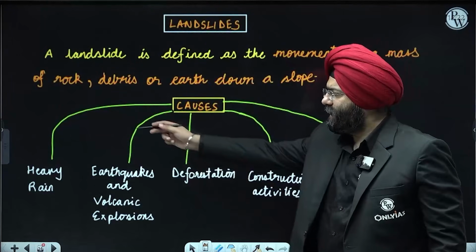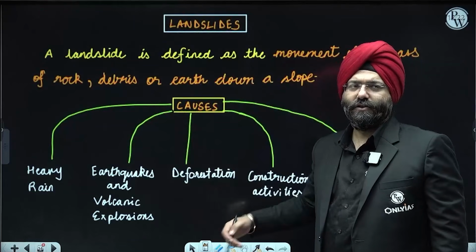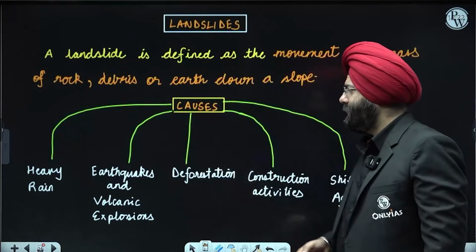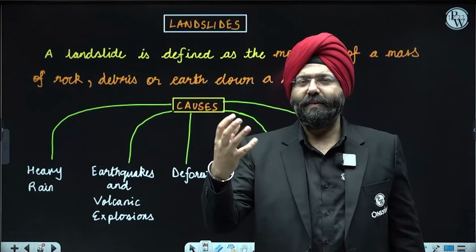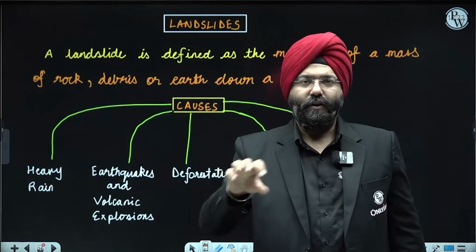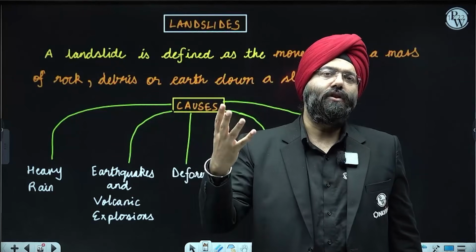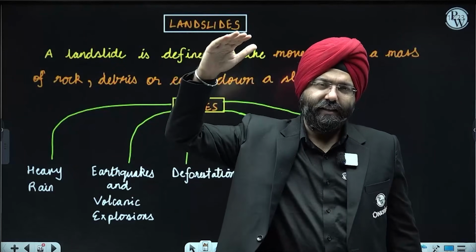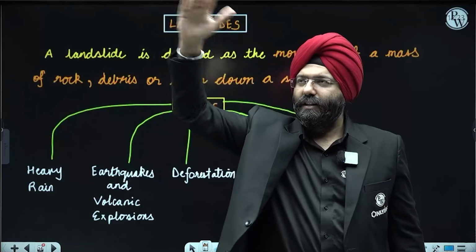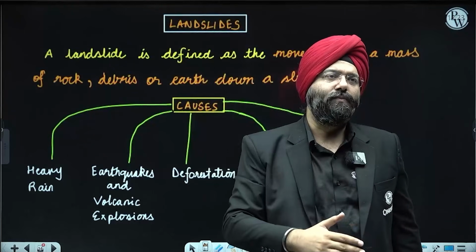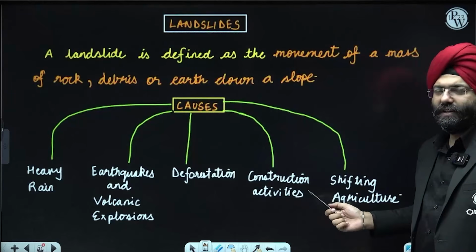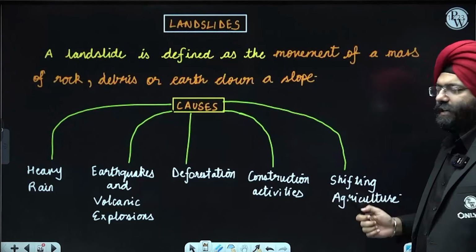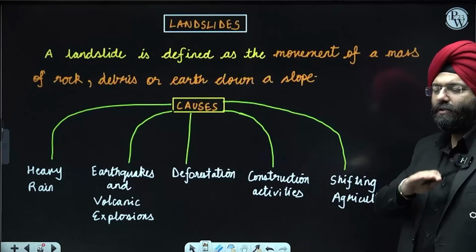So heavy rain, earthquakes, or volcanic eruptions might cause landslides. Deforestation, because why? When you have the forest cover or the green cover, that tends to bind the soil. When you remove it, that binding force is gone, and then the possibility is there that a lot of debris might move down, or the mass of rocks might move down. Then construction activities, and next is shifting agriculture. This also contributes because you are cutting the forest.